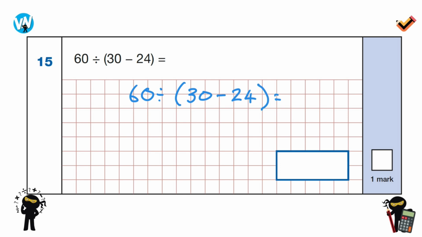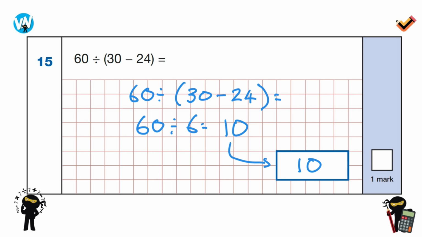Okay, so again, brackets is going to be done first. So it's 30 take away 24. So again, that's 6, isn't it? So essentially this is 60 divided by 6, which is 10. Okay, very, very simple. That's going to go in there. And the answer is 10. So again, very simple, very straightforward.